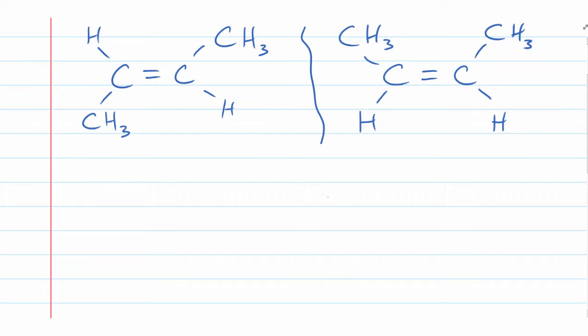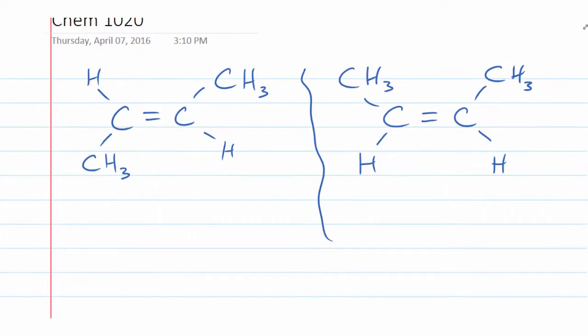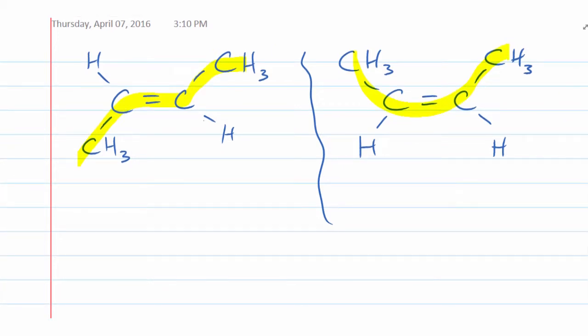And then to name them, what we're going to do is we look at the parent chain. The parent chain in each one of these cases has the 4 carbon atoms. And there's a double bond in there located in slot number 2. So at slot number 2, then it's going to be called 2-butene. This here is also 2-butene.